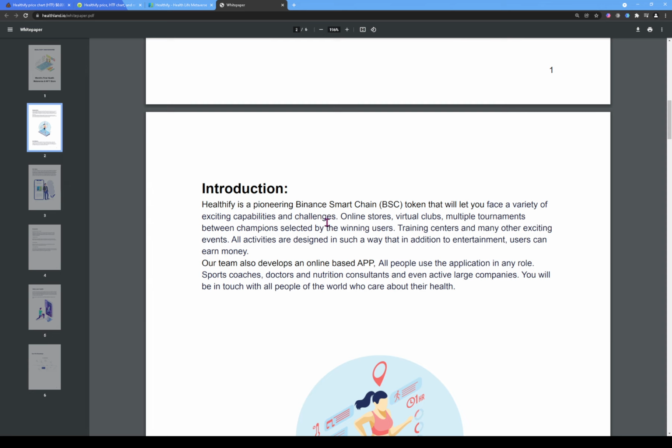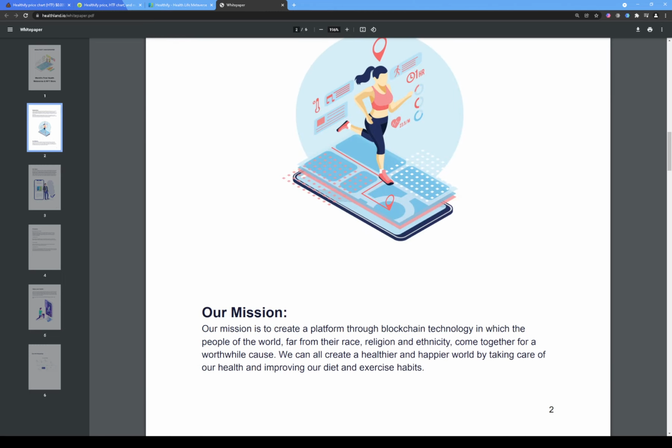exciting capabilities and challenges. Online stores, virtual clubs, multiple tournaments between champions selected by the winning users, training centers, and many other exciting events. All activities are designed in such a way that in addition to entertainment, users can earn money. Our team also develops an online-based app. All people use the application in any role. Sports coaches, doctors, nutrition consultants, and even active large companies. You will be in touch with all people of the world who care about their health. Alright, so it looks like it's geared towards people who care about their health.